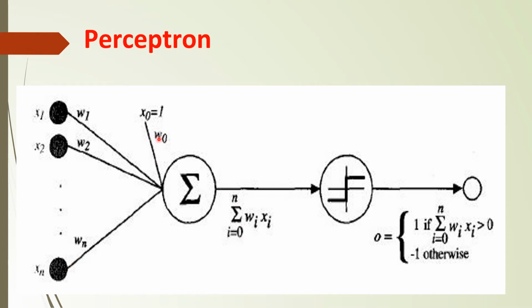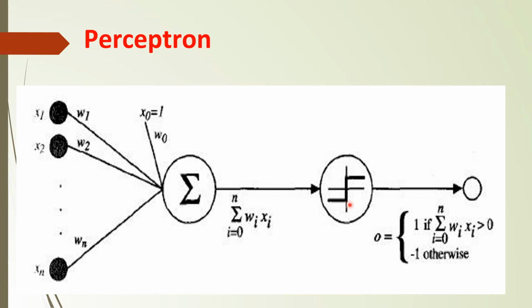So here, if you are writing it in x0 w0 terms, the bias will be equal to x0 w0, and x0 is also always 1. So we have to find the summation of sigma i equals 0 to n of wi xi. Then this sum should be forwarded to an activation function.